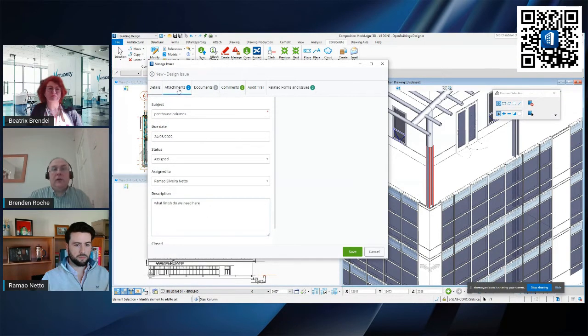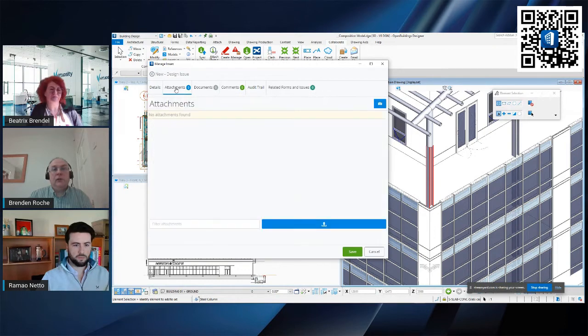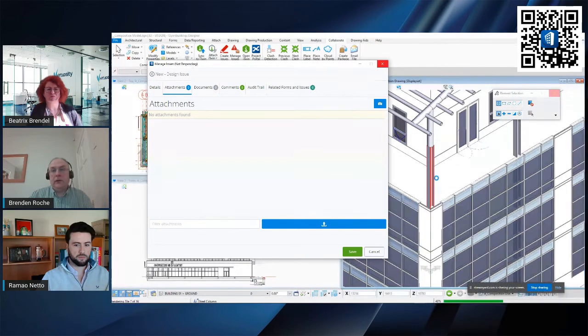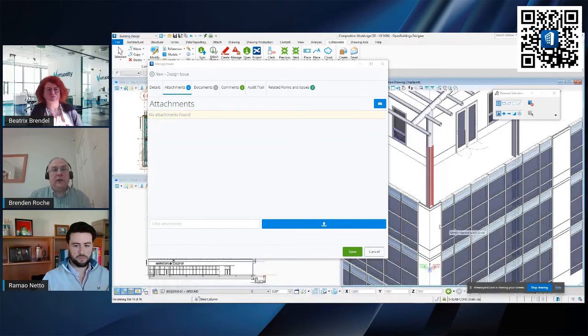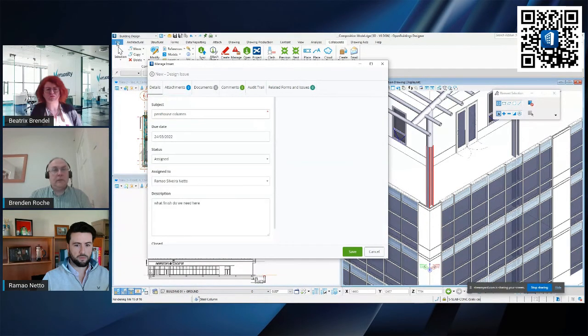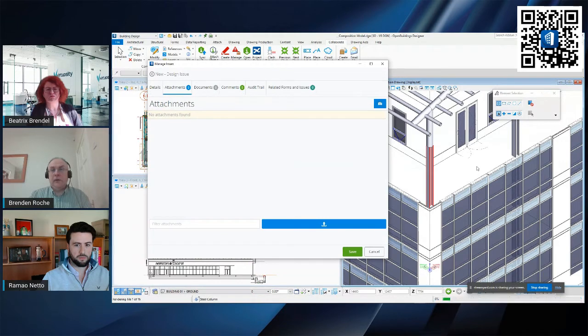And then I can look at attachments. So there is no attachment here. I can create a view to capture, so let me just click on that. It's capturing a view in the background. I don't know if you can see at the bottom of my screen, it's actually creating an image there. Did it create that? Let's see if it has. Click there again.